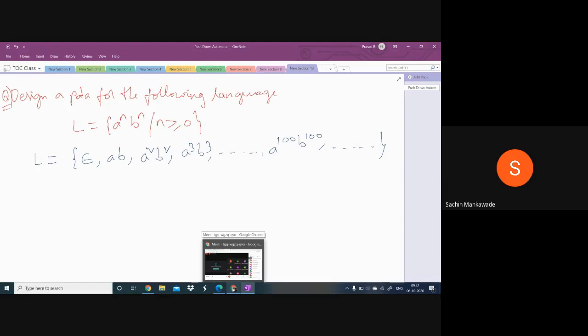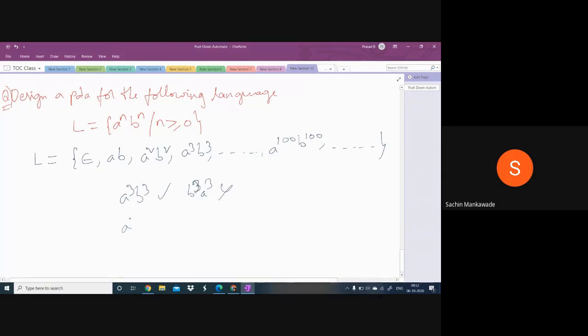Here, whatever string you take from this language, in that string the number of A's must be equal to the number of B's, and moreover it must follow the order. The order is A's followed by B's. See, you must accept A cube, B cube, but you should not accept B cube, A cube, even though A's and B's are equal. This is an invalid order. If B's are more, don't accept. If A's are more, don't accept. A's and B's must be equal.